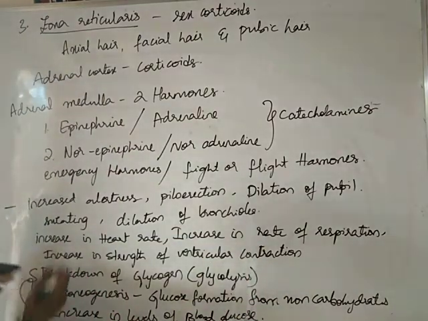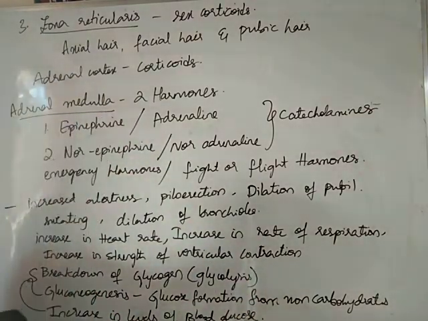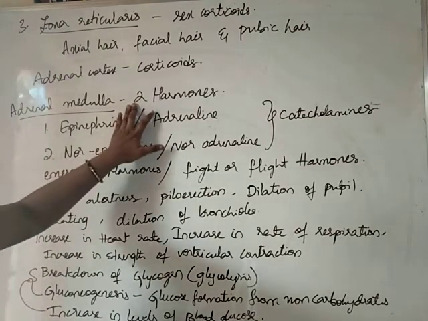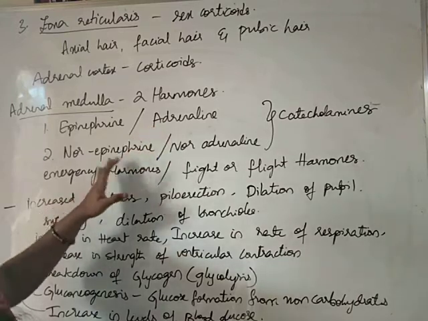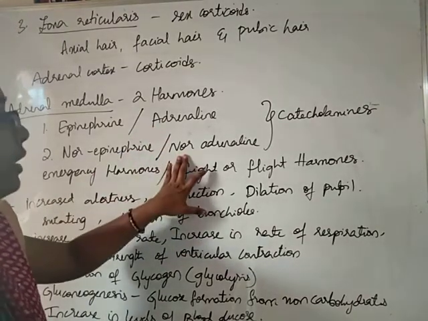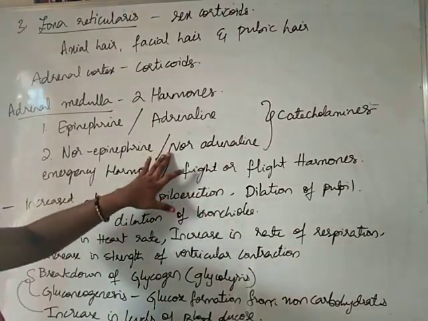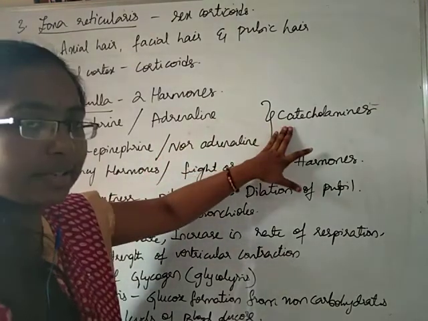Okay. So, students, this is regarding the adrenal medulla. The adrenal medulla produces two hormones called epinephrine or adrenaline, and norepinephrine or noradrenaline. These two hormones are called catecholamines.